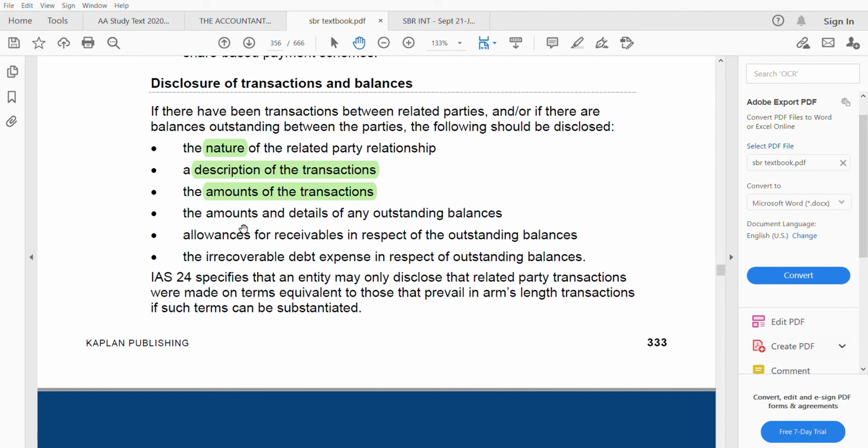What is the allowance for receivable? Next, irrecoverable debt expense in respect of outstanding balances. Not the whole amount might be paid. Sometimes some amount might never be paid. So that is the irrecoverable debt expense. How much is it? It needs to be disclosed. Okay.